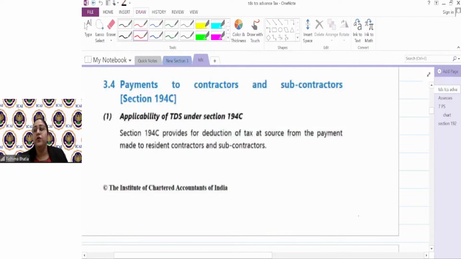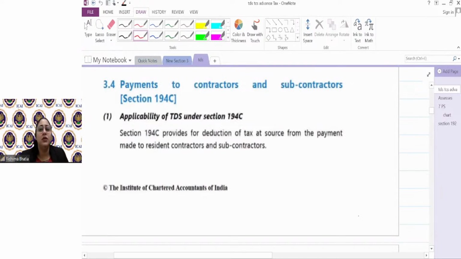Giving a task of labor, suppose someone is working as a security guard, that is a work contract between them. Because that might not be an employer-employee relationship. Why? Because you have not taken him as an employee. There is no master-servant relationship. You just told him that this is his obligation, and if he does the obligation, you will give the payment. That's it. So it becomes a work contract.